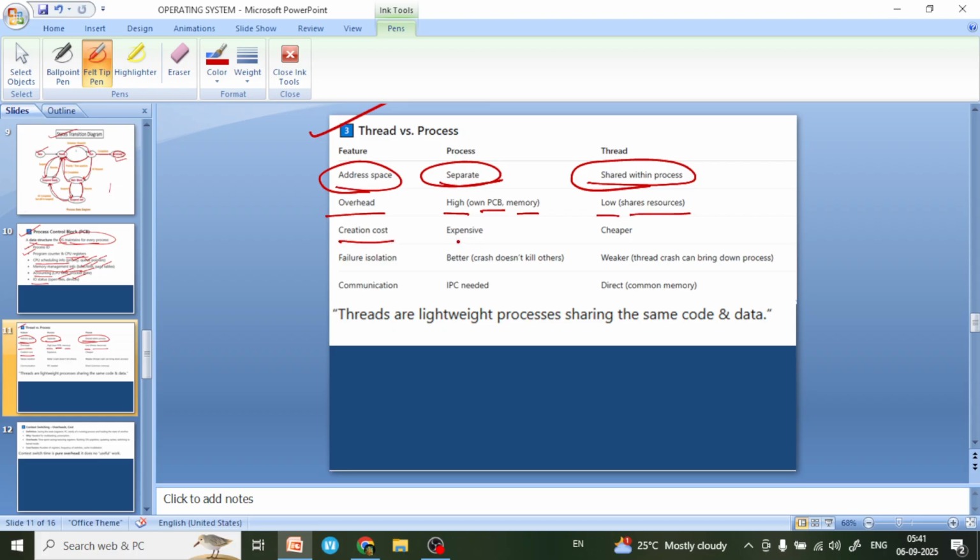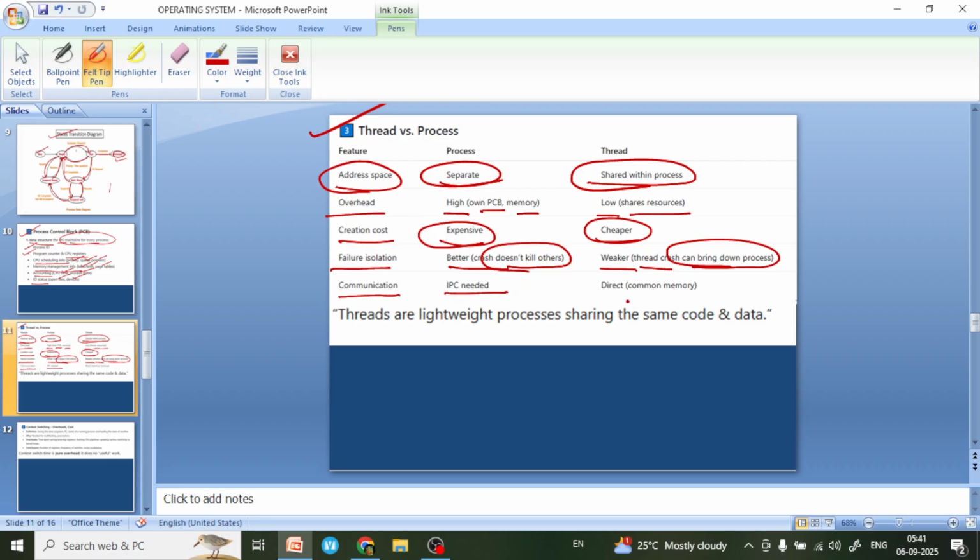Creation cost: in a process it is very expensive and in a thread it is much cheaper. Failure isolation: process is better because a crash does not kill others, but thread is weaker because a thread crash can bring down the process. Communication: processes need IPC, and threads communicate directly because they use common memory.